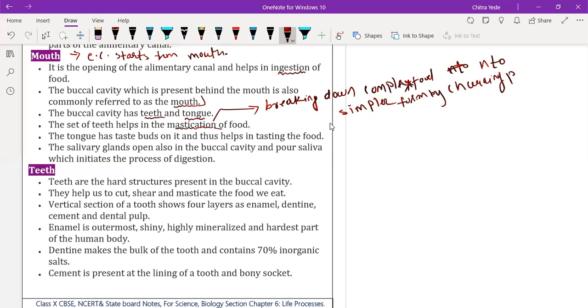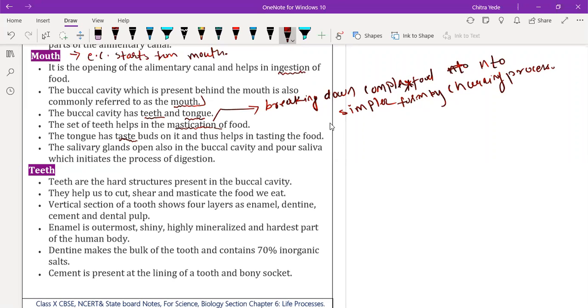Churning means nothing but the breaking down of complex food into a simpler form. The churning process is called mastication. The tongue has taste buds. The main function of the tongue, while mastication, is that it assists the food.